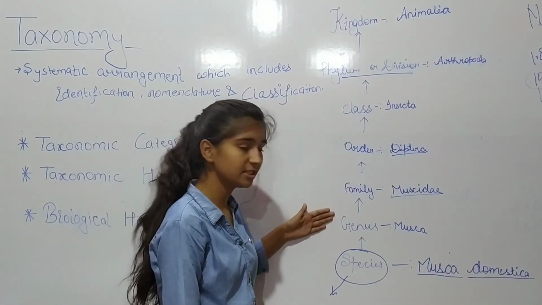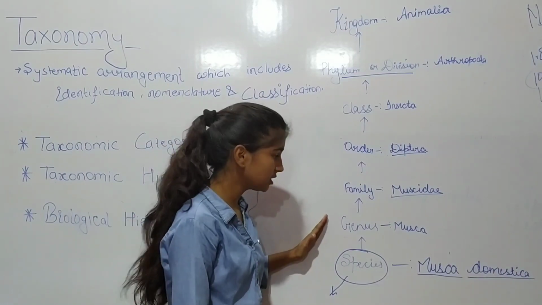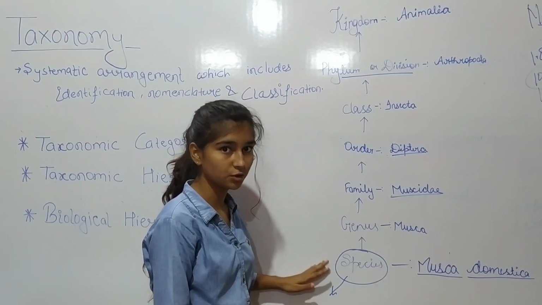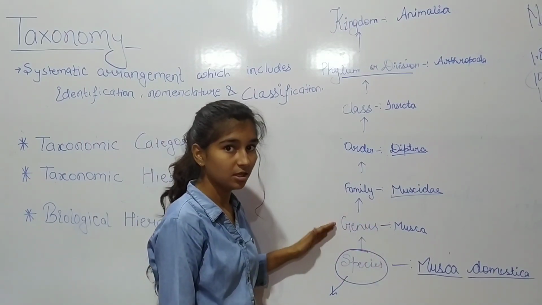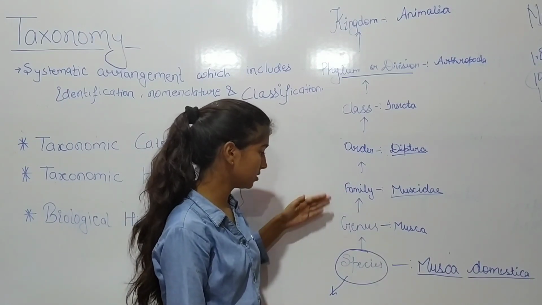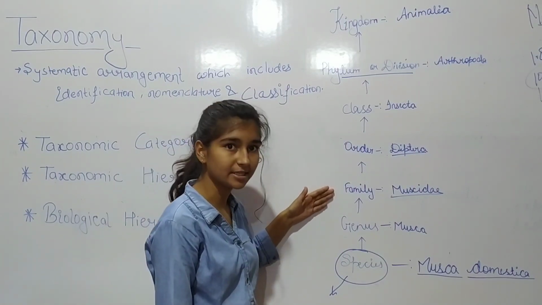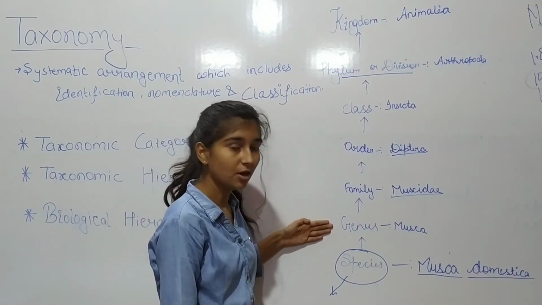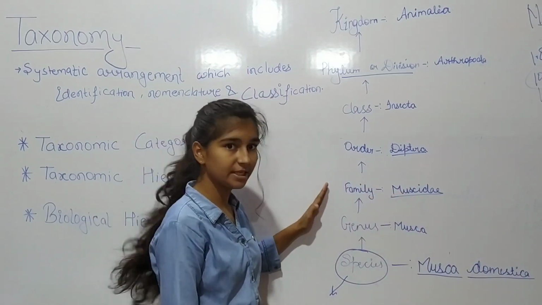Now the next is genus. Genus is a group of related species. It has more similar characters in comparison to species. For example, Musca. Genus can be further divided. Now the next is family. Family is a group of related genera. It has fewer similar characters in comparison to genus. For example, Muscidae. Family can be further divided.